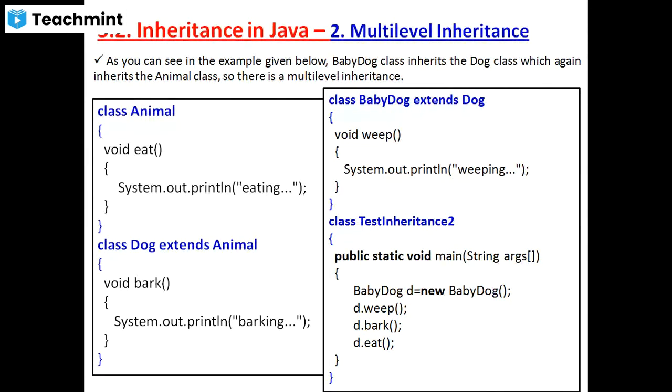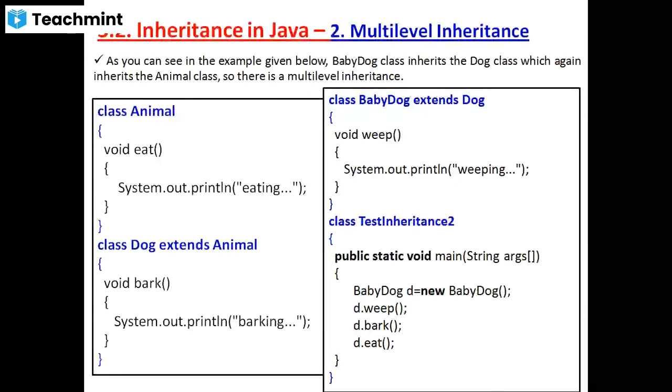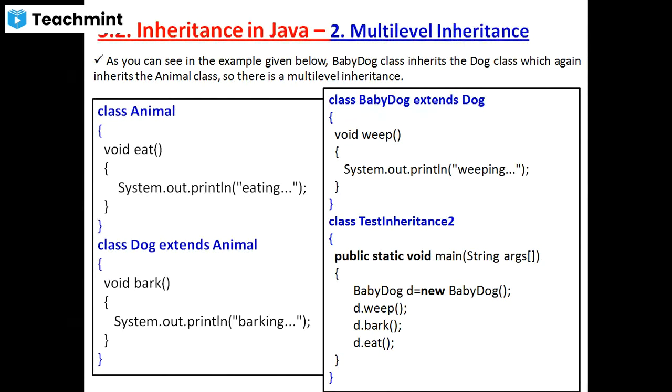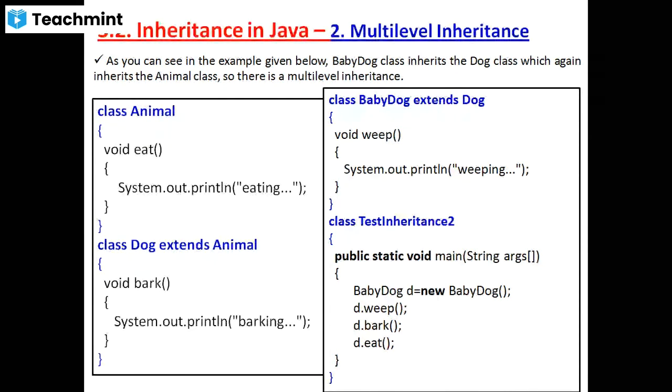Reusability. Reusability means there is no need to create separate coding in the subclass. Whatever coding we already created, we can use in the subclass itself. This is called reusability. Actually, reusability is the second name of inheritance. Very good.